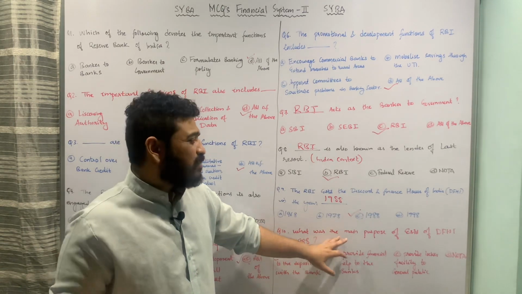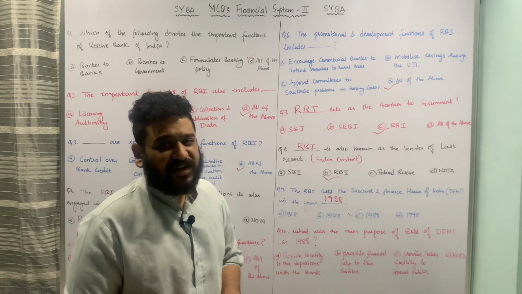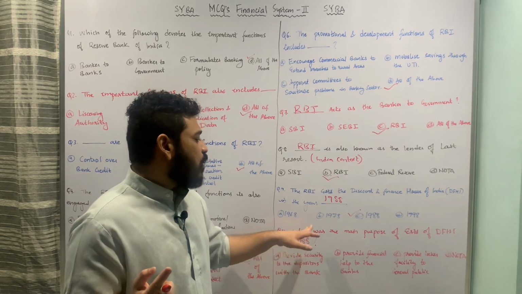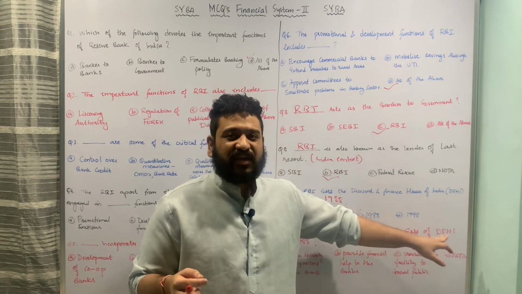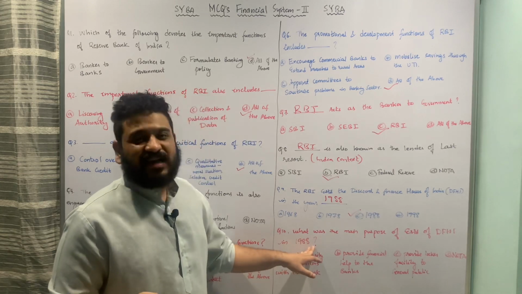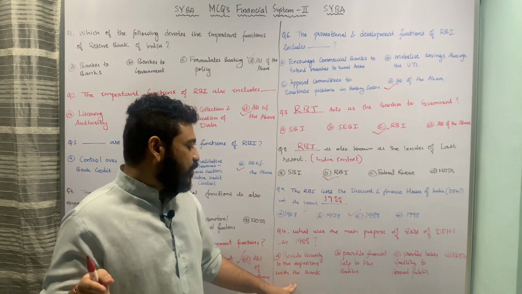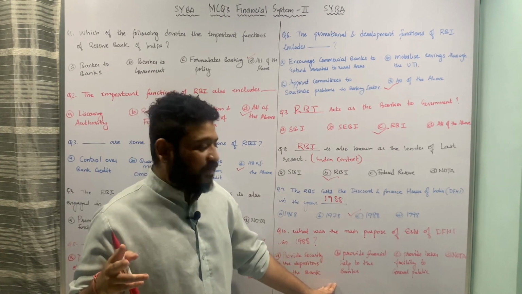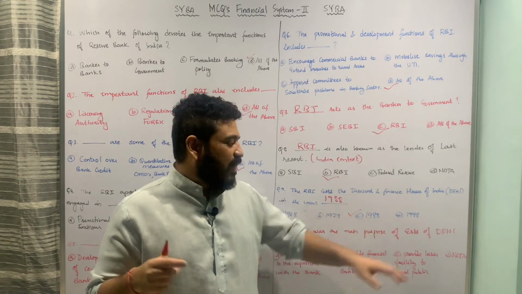What was the purpose of establishment of DFHI, or Discount and Finance House of India? The next question is in relation to that, and the question is framed in this fashion. What was the main purpose of establishment of DFHI in the year 1988 by the Reserve Bank of India? And the underlying options are: A, provide security to the depositors with the bank; B, provide financial help to the bank; C, provide locker facility to general public; and D, none of the above.